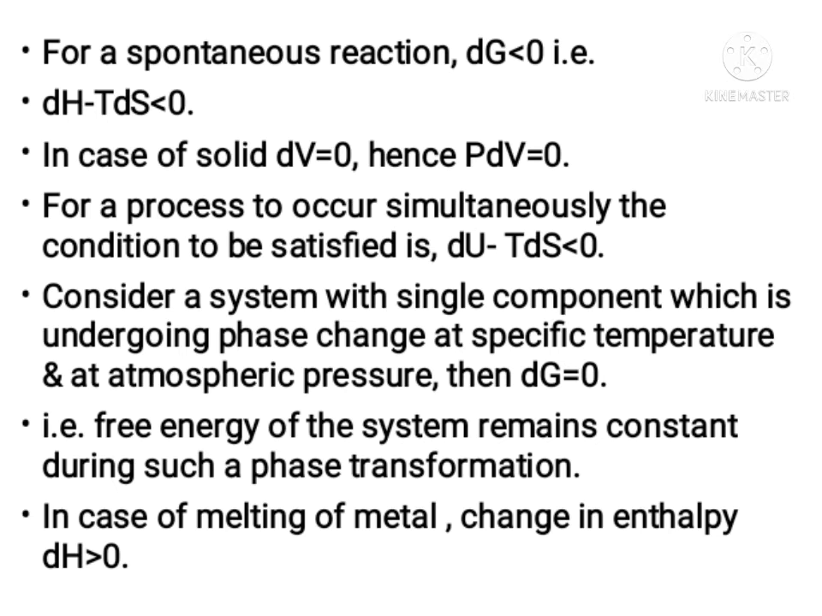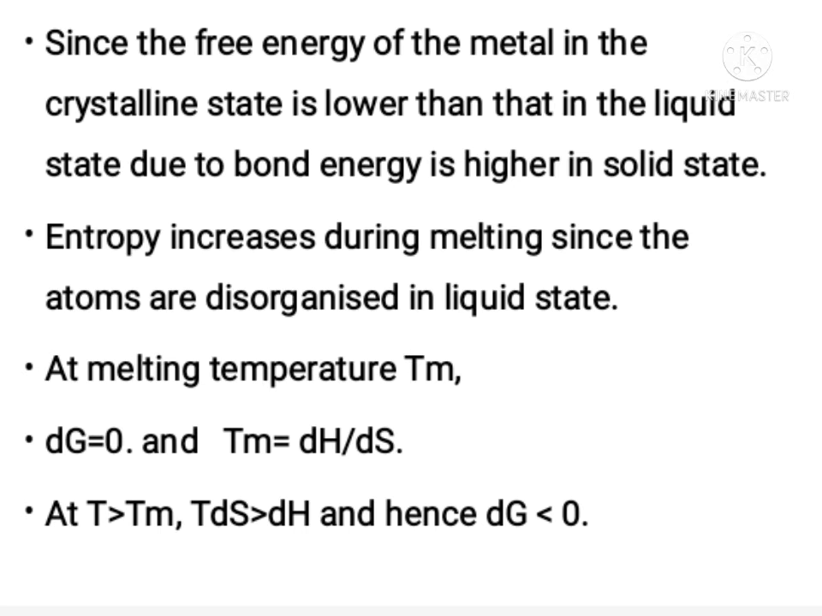In case of solid, change in volume is equal to 0. So term pdV tends to 0. For spontaneous process, the condition satisfied is dU minus TdS less than 0. For a system with single component, free energy of the system remains constant, that is dG is equal to 0. In case of melting of metal, change in enthalpy is greater than 0. Entropy gives physical randomness of the system. So during melting, entropy is increased, which is a spontaneous process.